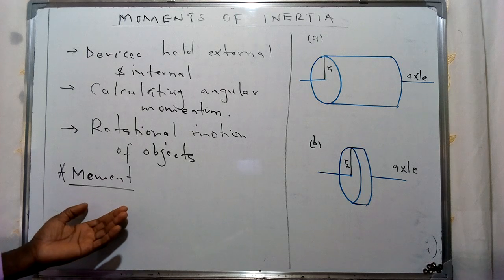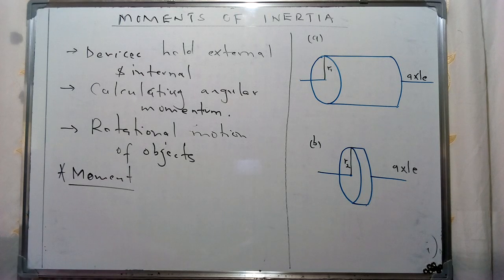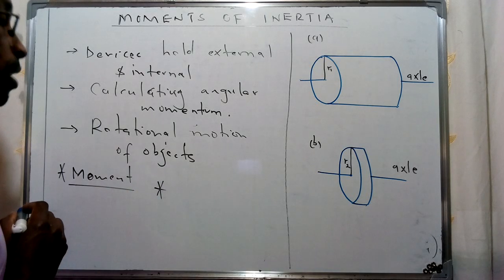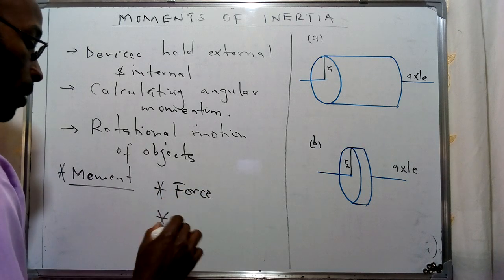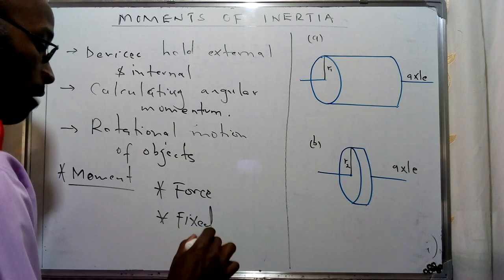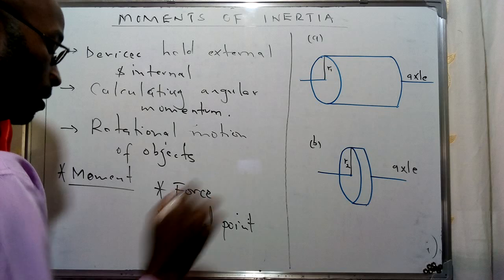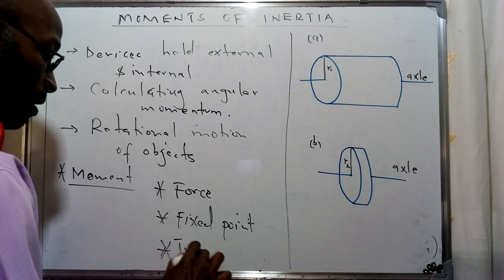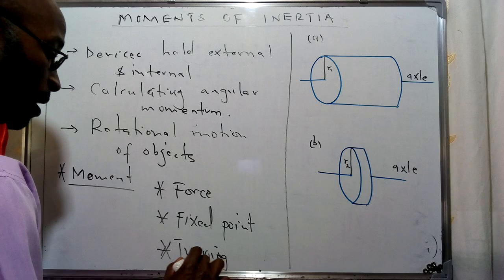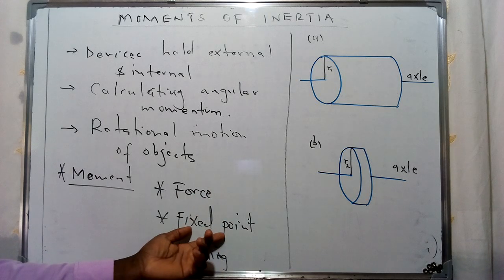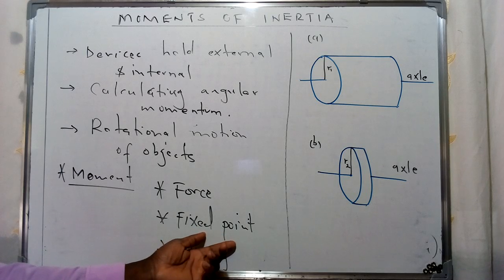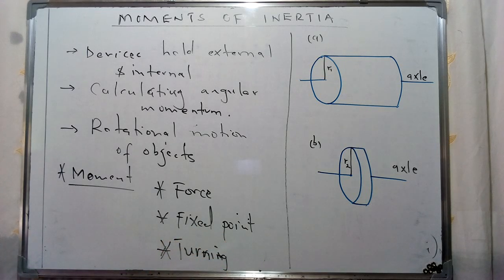And we can also define it as the turning effect of a force around a fixed point. As we can see from the two statements which I've mentioned, I've talked about the concept of a force, and I've talked about the concept of a fixed point, and therefore this aspect of turning which I've just described. So in our description of moments, we're going to concentrate on these three specific aspects: there's going to be a force applied, and then there's going to be this particular fixed point, whereby we're going to concentrate on the distance and the direction of that force.